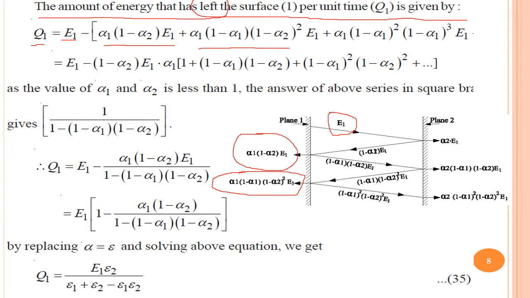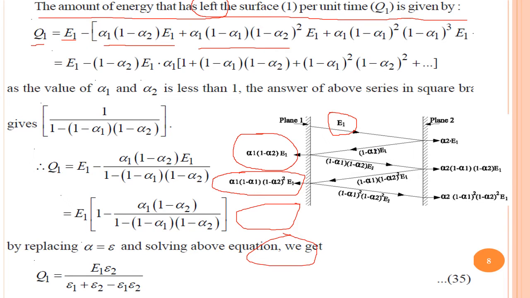So plus, the third term is there, the fourth term is there, and so on. So it is equal to E1 minus 1 minus alpha 1 E1 into alpha 1 into square bracket, 1 plus 1 minus alpha 1, 1 minus alpha 2 plus 1 minus alpha 1 square, 1 minus alpha 2 square, plus so on.